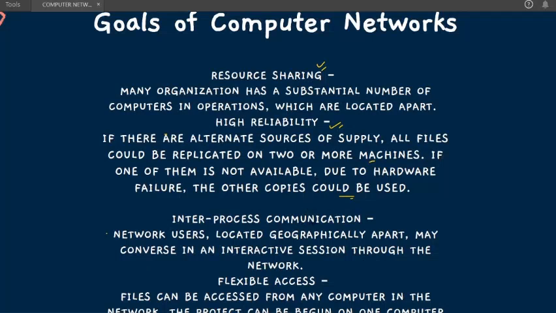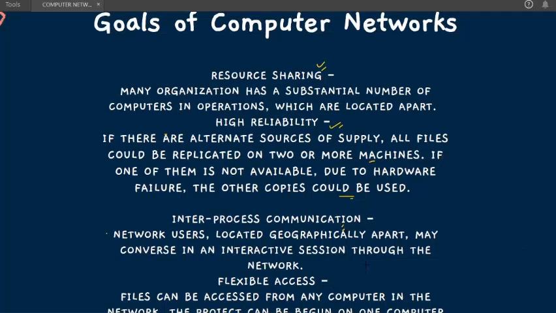Next point is inter-process communication. Network users located geographically apart may converse in interactive sessions through the network. You can relate to this. We can simply have communication between two users. They can simply connect to each other.